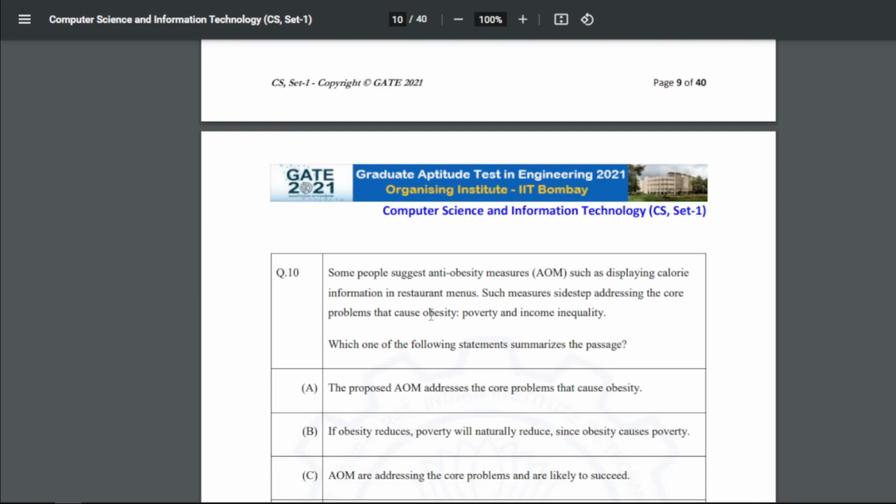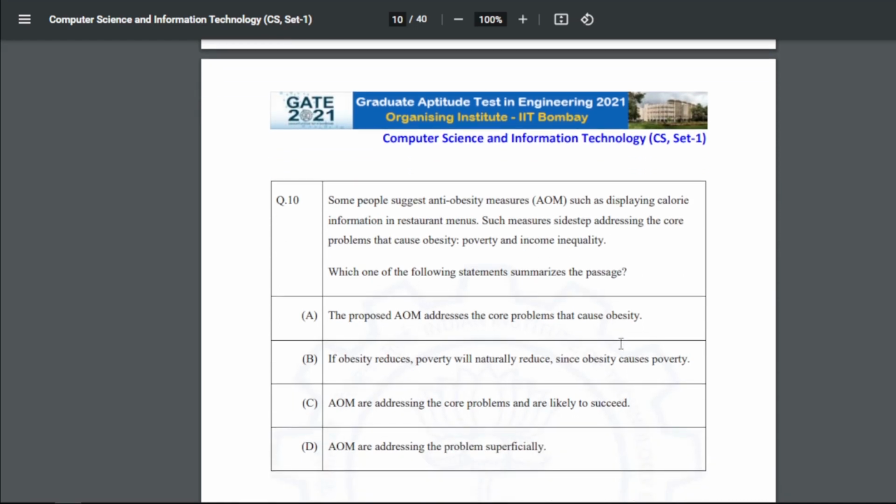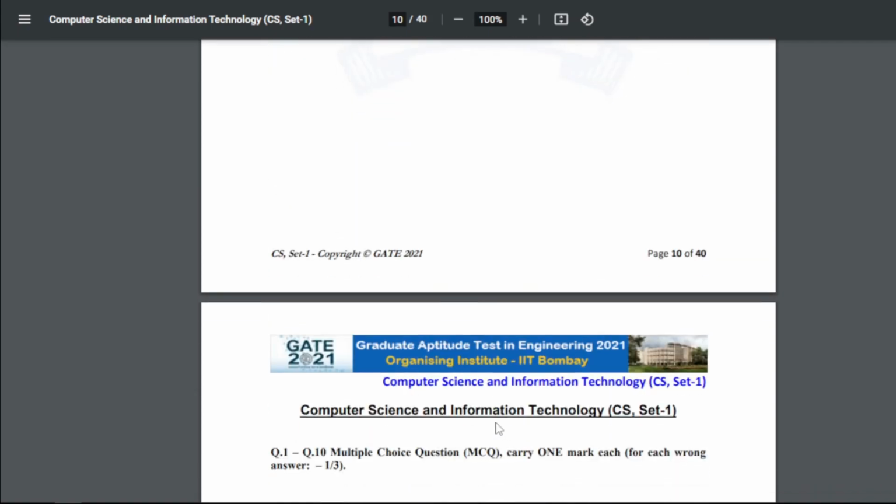Now some people suggest anti-obesity measures such as displaying calorie information in restaurant menus. Such measures sidestep addressing the core problems that cause obesity: poverty and income inequality. Which one of the following statements summarizes the passage, right? So in this passage you will get the answer as D. AOM, that is anti-obesity measures, are addressing the problem sufficiently.